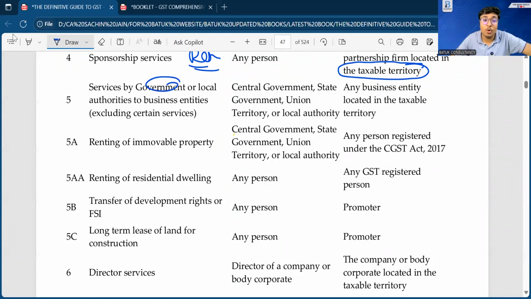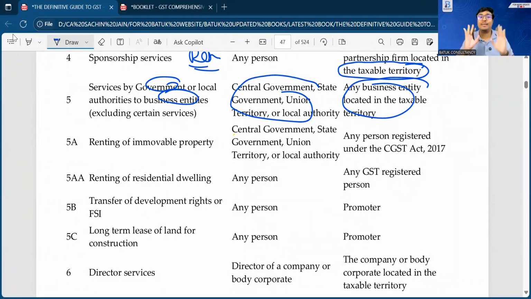Services by government, local authorities to the business entities. If any central government, state government, union territory, or local authority is going to provide services to any business entity, in that case RCM is applicable. Sir, for this line, we have only one concept and we can easily memorize that the government is not going to make the payment of taxes in any situation. So in that case, the recipient is liable to make the payment of taxes. That is the point we have to keep in our mind. So in the books of accounts, if we find any expenditure with the name of central government, state government, union territory, or local authority, we have to directly ask, sir, what about reverse charge mechanism?